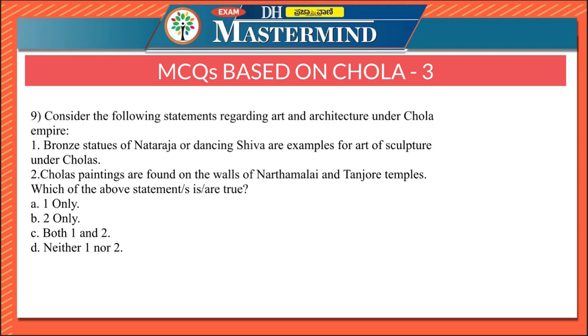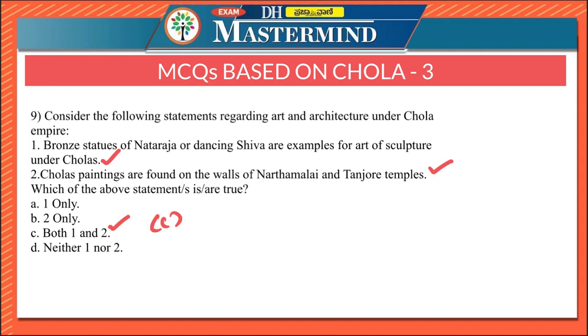The ninth question says, consider the following statements regarding art and architecture under the Chola Empire. Bronze statues of Nataraja or Dancing Shiva are examples of the art of sculpture under the Cholas. Chola paintings are found on the walls of Narthamalai and Tanjore temples. Both the statements are correct here. Therefore, the right option is option C, both 1 and 2. The early Chola temples were found at Narthamalai and Kodumbalur in Pudukkottai district and at Srinivasanallur in Tiruchirappalli district.